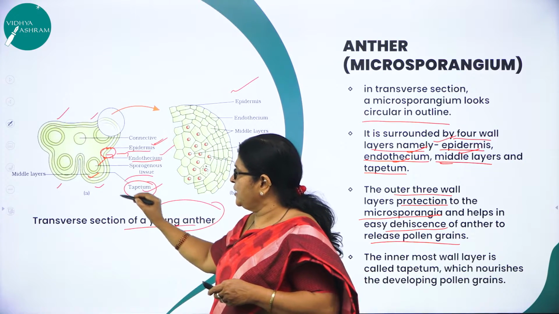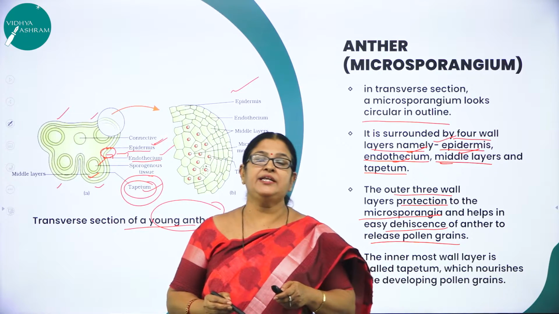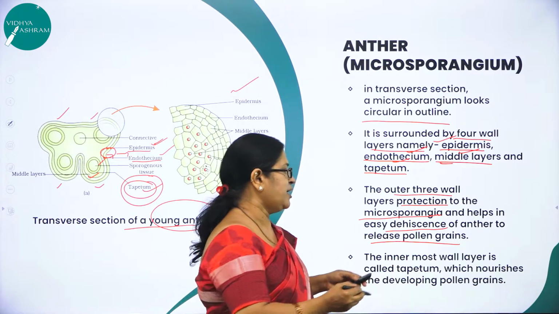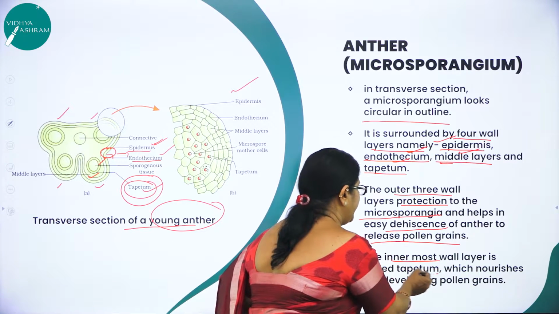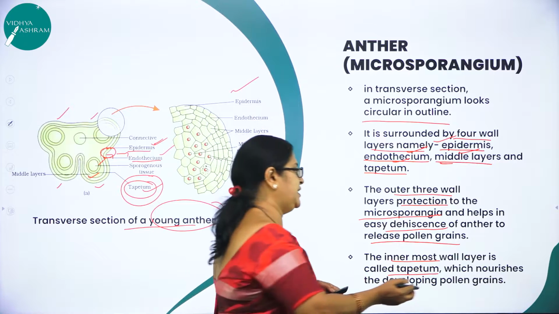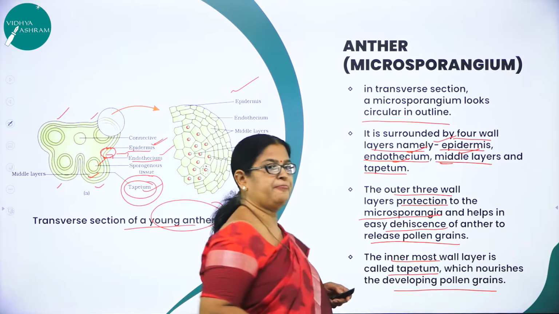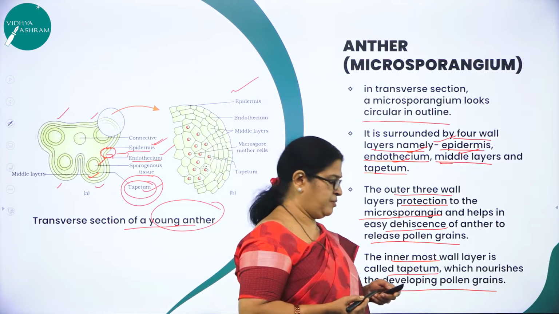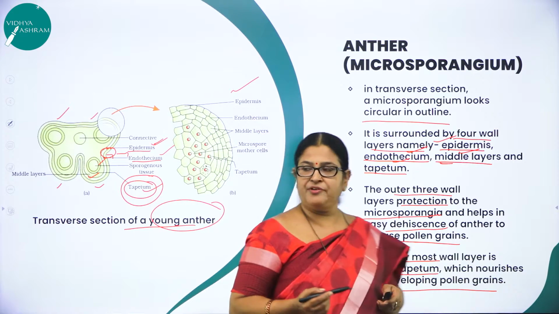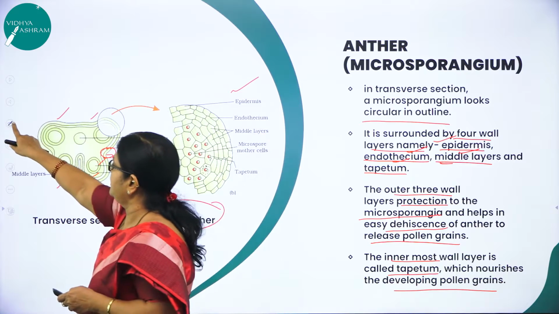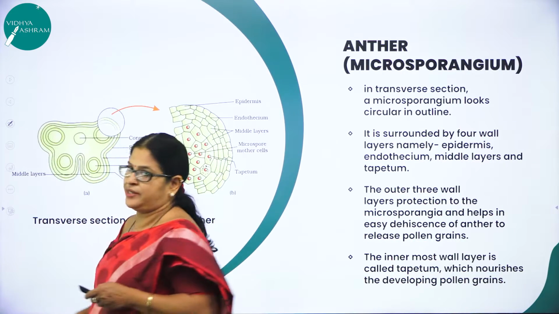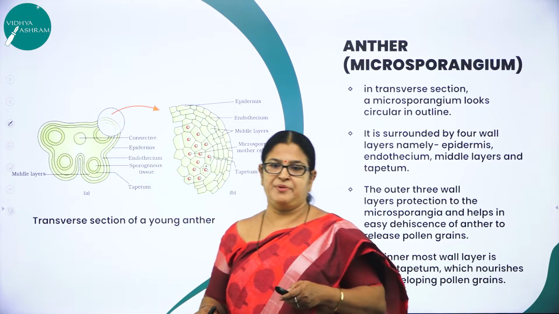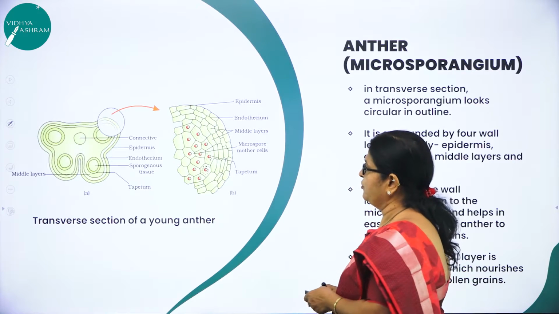Now you may get a doubt as to what is the function of this inner tapetum. The innermost wall layer, that is called tapetum, nourishes the developing pollen grains. So the tapetum nourishes the developing pollen grain. This is a very important concept to be learned, and this is a very important diagram also from the examination point of view, right?